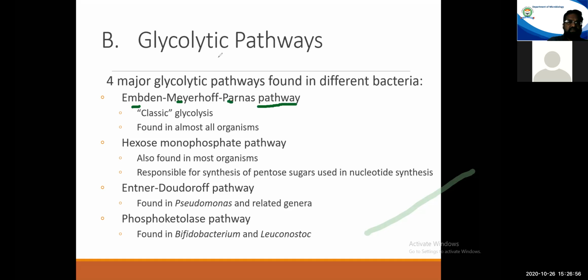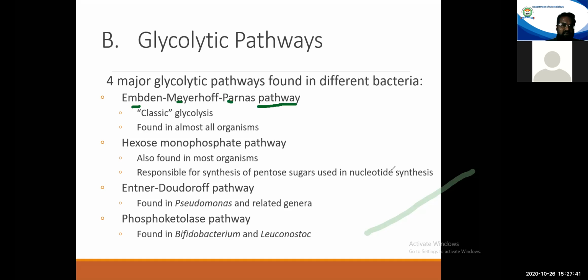Now, most of the times when you talk about glycolysis, if you search a general biochemistry book or if you put the term glycolysis in your browser search engine, you will get this EMP pathway only, because this is the most popular pathway adopted by most of the organisms. You can say almost all the organisms, irrespective of the type of the cell or kind of the organism, the EMP pathway is found. There are very few exceptions where the EMP pathway is not adopted by an organism. So basically, the EMP pathway is referred to as the classic glycolytic pathway.